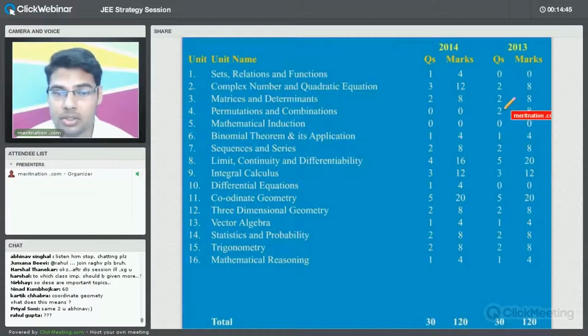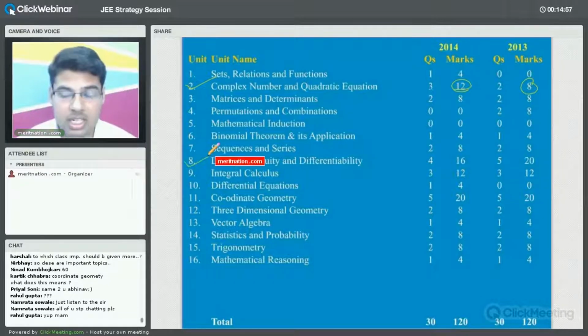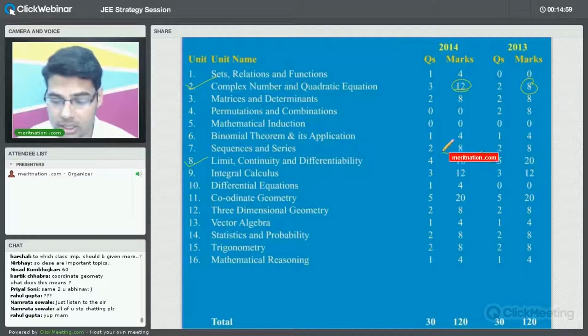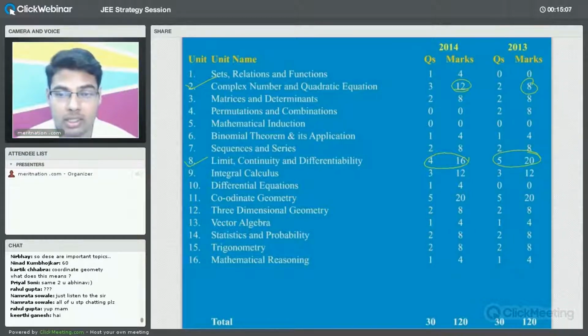Fine. So now let us try to see that here, as far as the second chapter is concerned, 12 marks here and 8 marks here. And as far as limits, continuity and differentiability is concerned, 16 marks here and 20 marks here. So the weightage is worth taking a look at. That is, 16 marks are huge marks if you consider the total number of marks, that is 120. And you will find that in limit, continuity and differentiability, you can solve each and every question of this topic if you study it carefully and also practice questions of these topics.